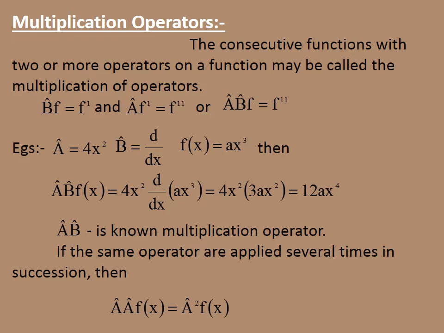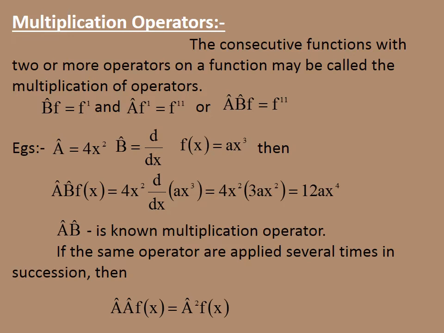Let us consider the operator A is 4x square, the operator B is d by dx, and f of x is a x power 3. Then we can write 4x square into d by dx of a x cube, which will be equal to 4x square into 3a x square, since differentiating a x cube gives 3a x square. This will be equal to 12a x power 4, because x square and x square multiplied give x power 4.